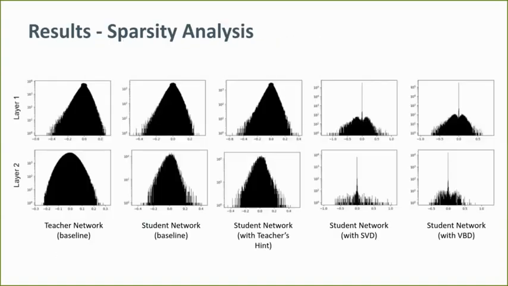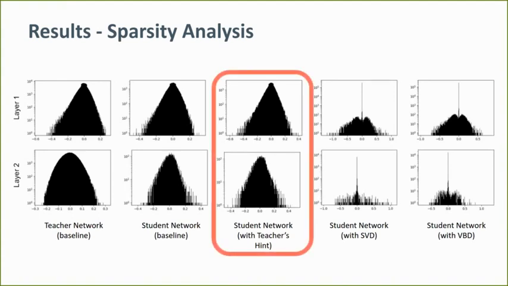Let us now look at some of the interesting results of our work. The figure depicts the weight distribution in two different layers of the teacher network and student network trained in different scenarios. We see that the knowledge distillation framework is unable to create sparsity in the student network weights.